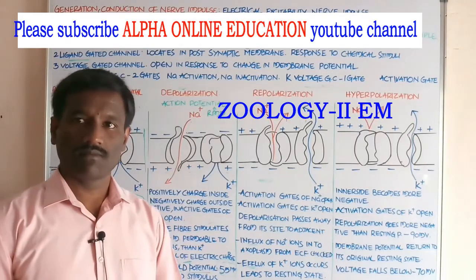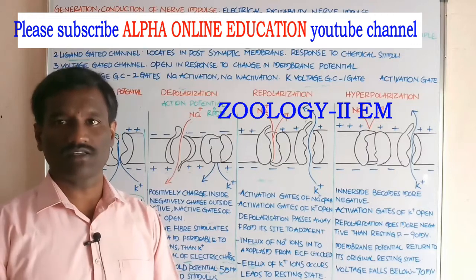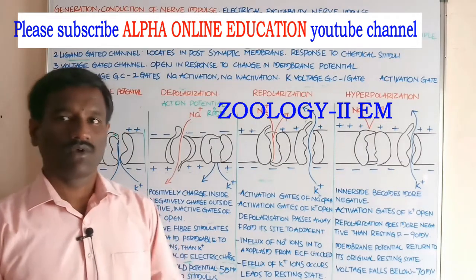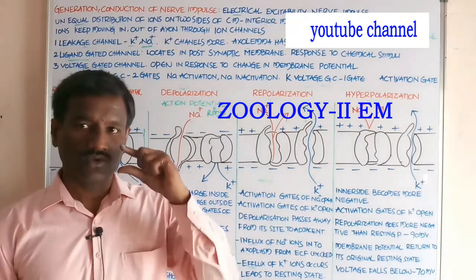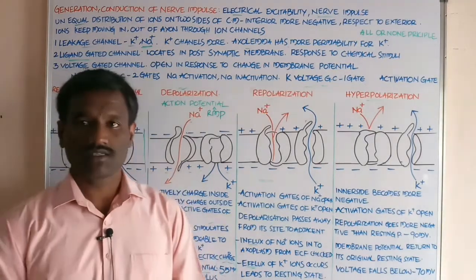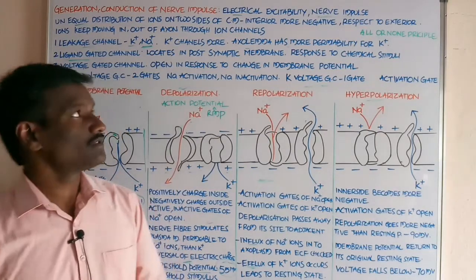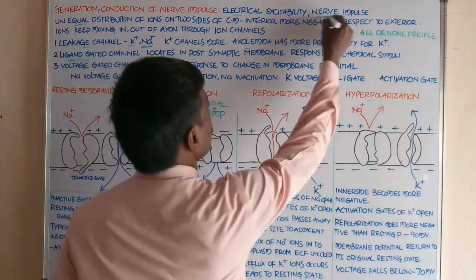Hi students, now we will discuss the generation and conduction of nerve impulse. Neurons have one property, that is electrical excitability. Students, what about the nerve impulse?